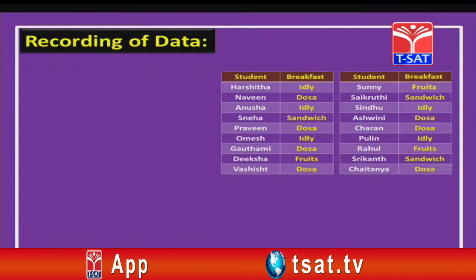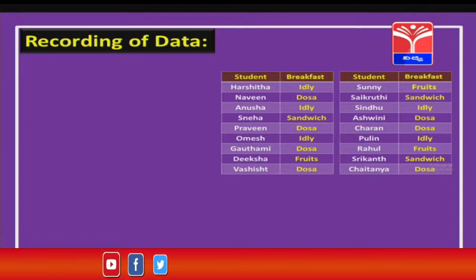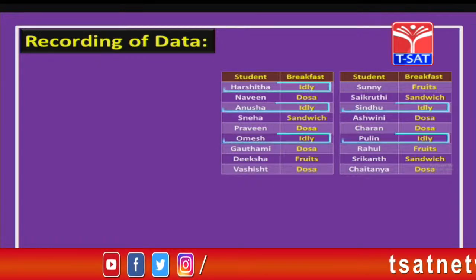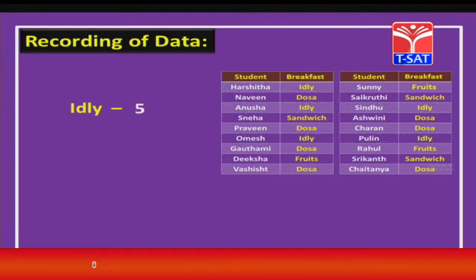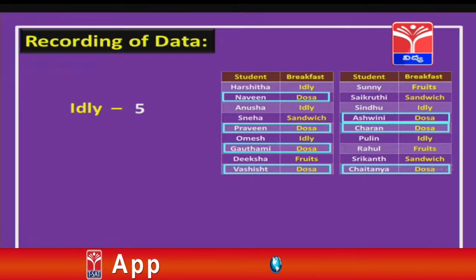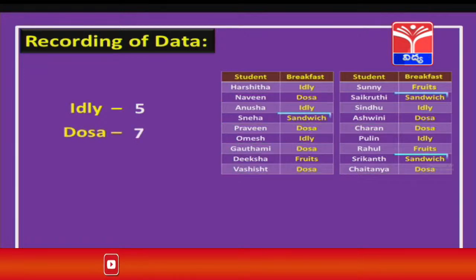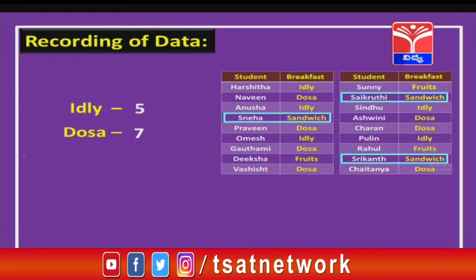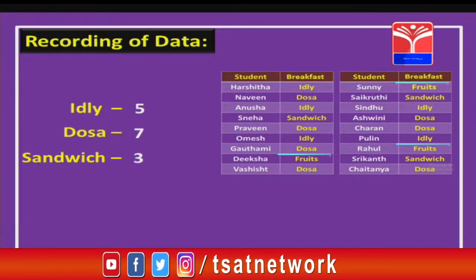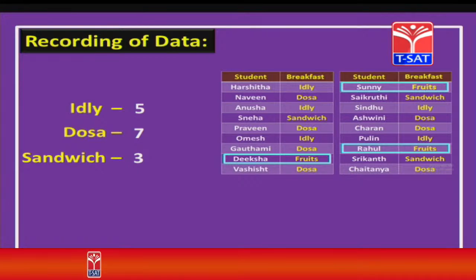Now I want to know how many students have opted for or chosen idli. Let us see. If you notice, there are 5 children who have opted for idli. Then the other one, dosa: 7 students have taken dosa. Then going to sandwich, only 3 students have chosen sandwich. Then finally fruits, only 3 children, that is Diksha, Sunny and Rahul, took fruits.